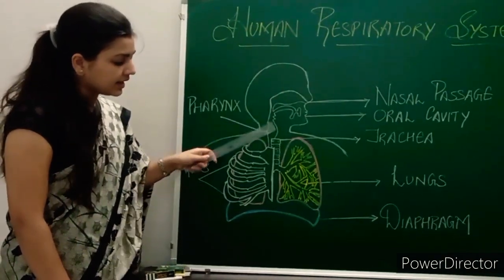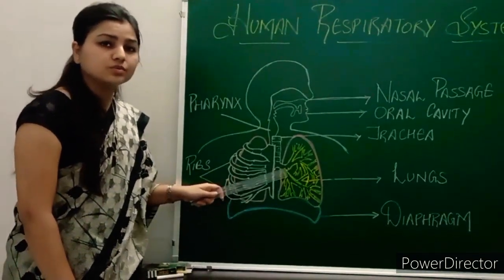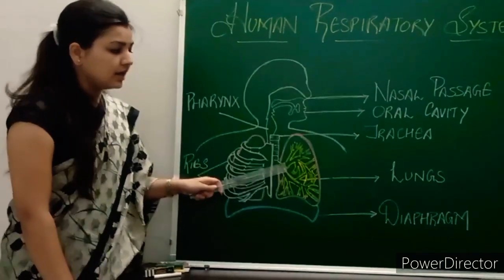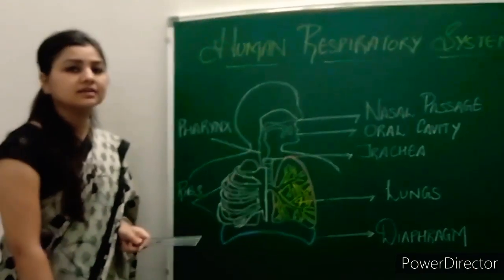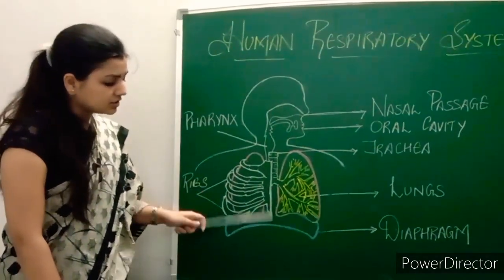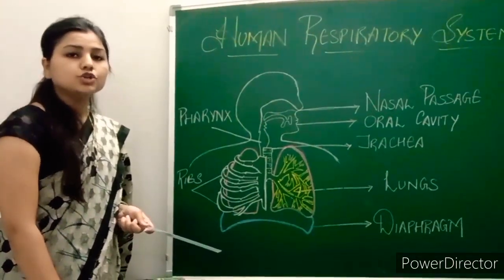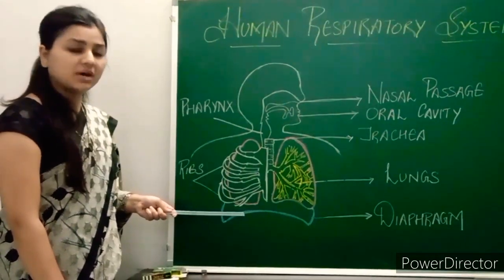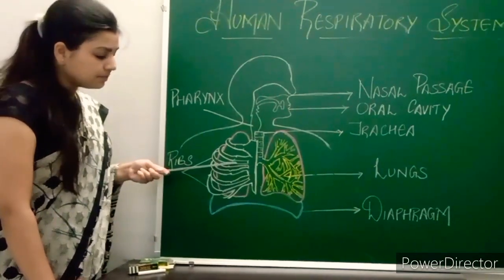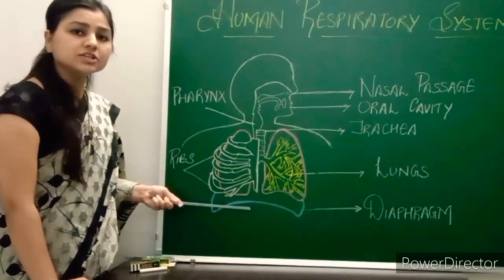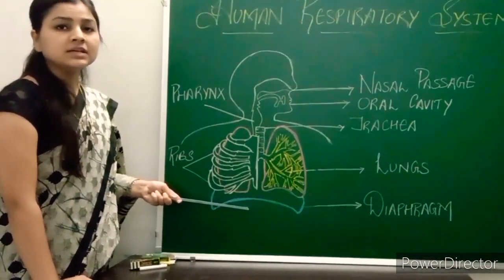Now the air passes through the trachea and then it divides into several branches, or you can say several tubes of air. And here the whole exchange of gases takes place, which you will learn in higher classes. Basically, below this, you can find a dome-shaped diaphragm. The dome-shaped diaphragm is a muscle which is located just below your rib cage and lungs. The rib cage and diaphragm play a major role in taking in air and giving out air. We will be seeing how.